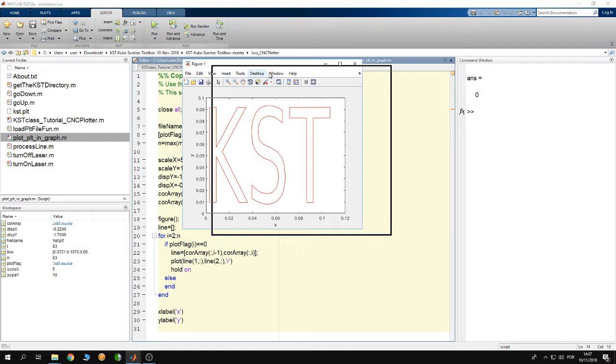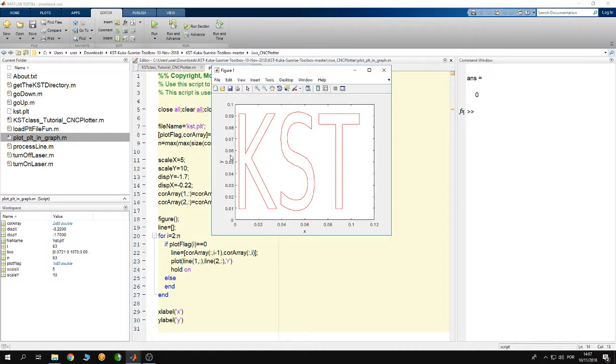Now, one thing to note, you have to tune the scale in order to get the scale that you want. For example, here I need the word KST to be drawn in a box which is around 10 centimeters. Here is 10 by 12. So I change the scale in order to get 10 by 12 dimensions of the box. Then you have to play with this x, the displacement, in x and y in order to put this corner in the 0, 0 position.